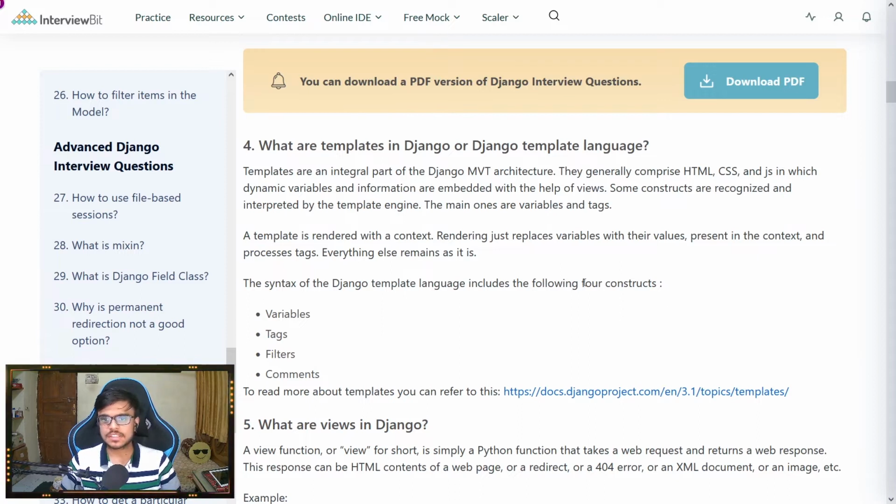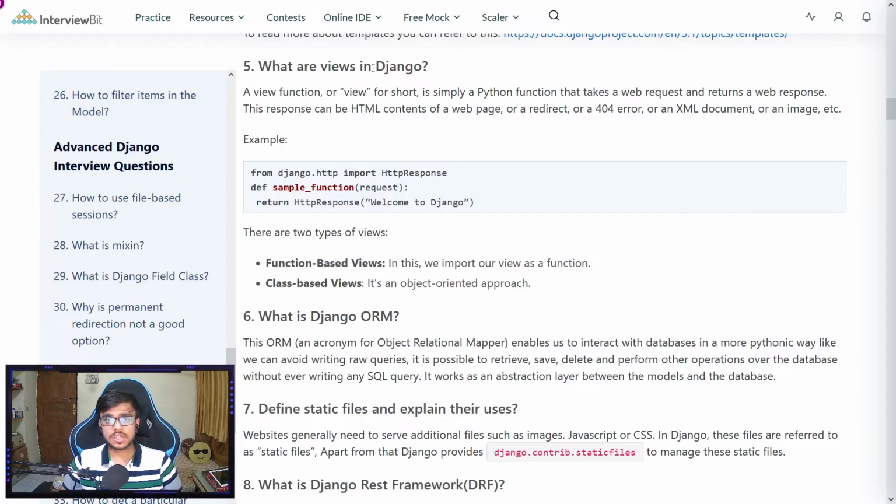So DTL consists of 4 constructs. One of them is variable, second is tags, third is filter, and finally we have comments. Next question, what are views in Django?